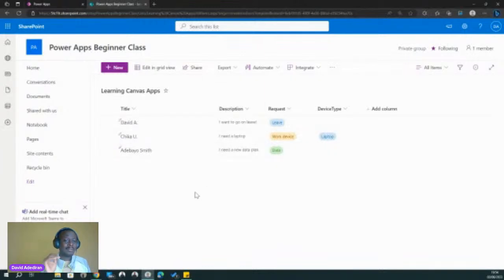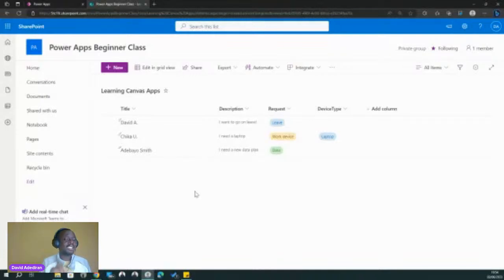Now, ThisItem can be any of the items. But remember that when we work with a gallery, we can only work with one item at a time, and it will work for all the items once we make our change, isn't it? So I say that whatever item you are, whether you're the first item, the second item, or the third item, it doesn't matter. We want to talk about your description column, your request column, your data type column.